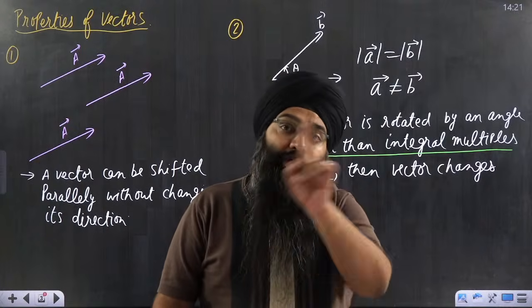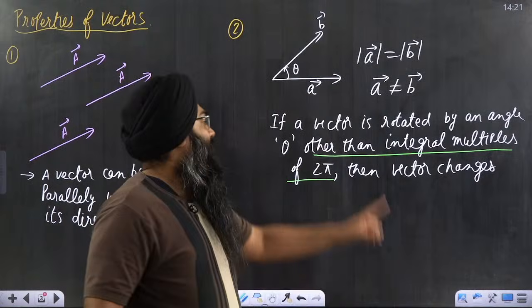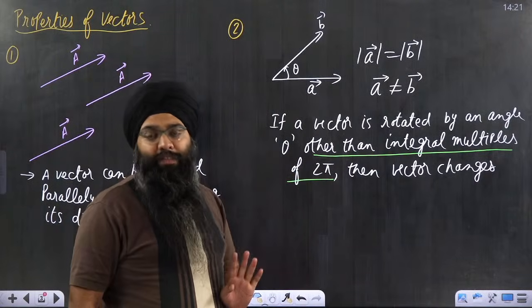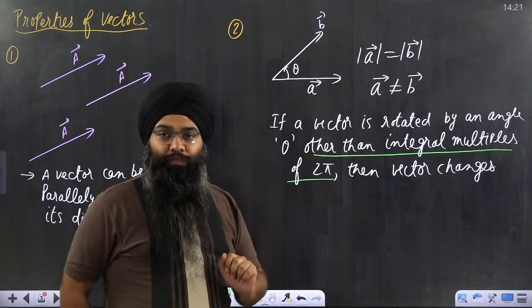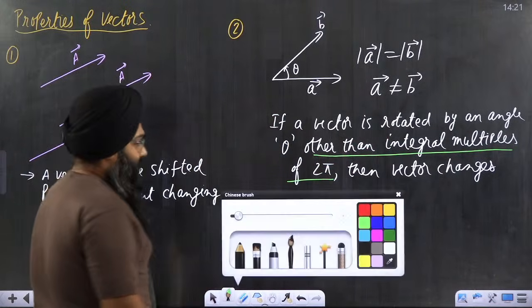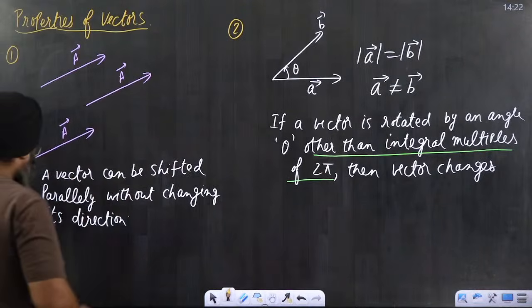So if you are rotating the vector but the angle is not an integral multiple of 2 pi, then only we will say that the vector changes. Otherwise the vector will remain the same. So this point has to be noted down. I hope it is clear to you. So this was the second property which we discussed. Now this brings me to the third property which is linked to this.